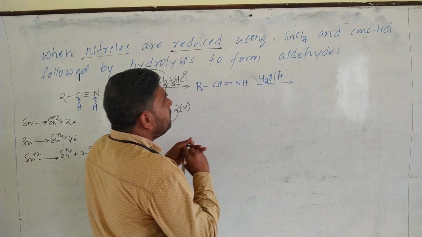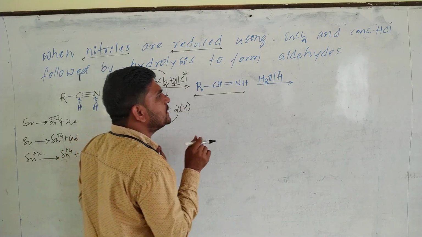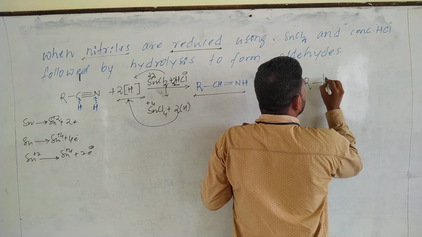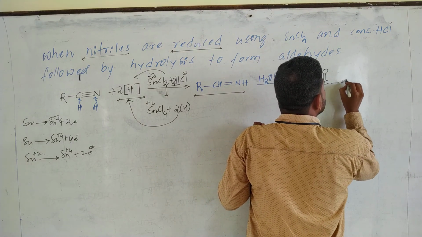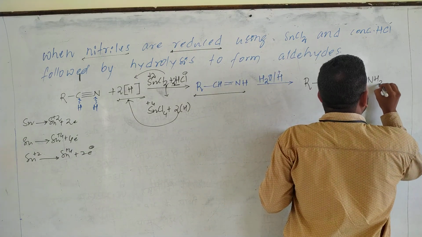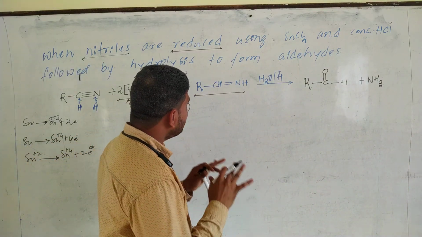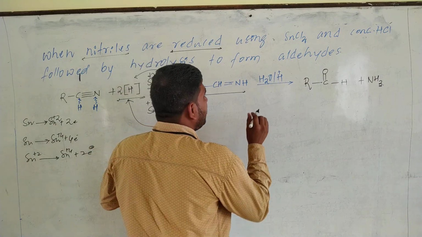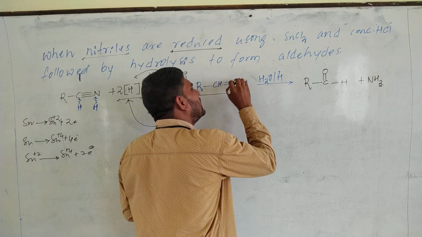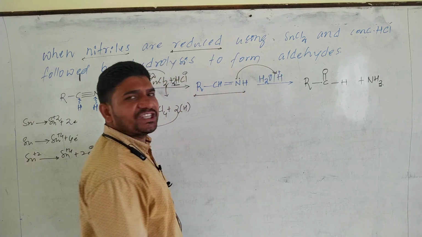Now, when this imine undergoes hydrolysis, it produces aldehyde. How does it produce aldehyde? This is the aldehyde, with the liberation of a byproduct, that is ammonia. How does it produce ammonia? Just look at this reaction clearly. Listen carefully. I told you this process is an acid hydrolysis. Initially, this nitrogen undergoes protonation.